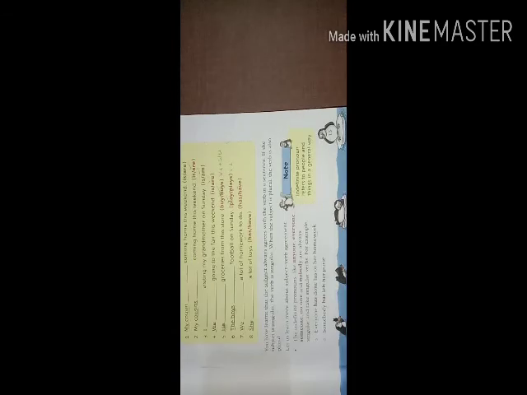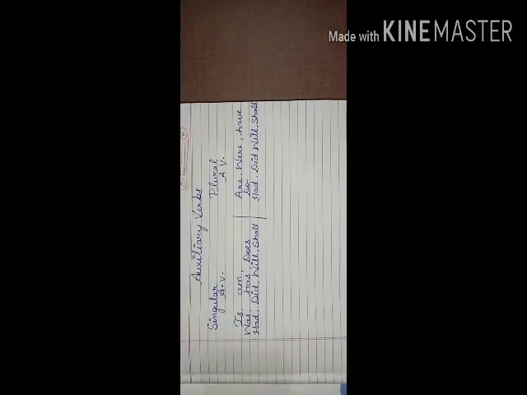Now students, let us learn more about subject-verb agreement. Before starting, we clear what an auxiliary verb is in a singular or plural way.